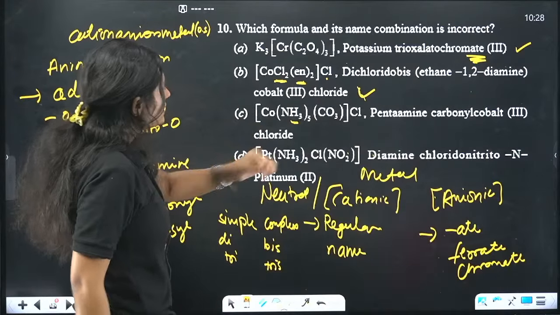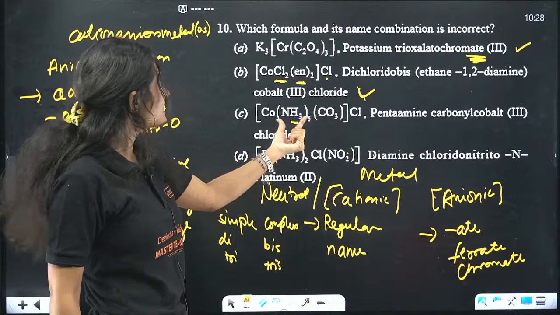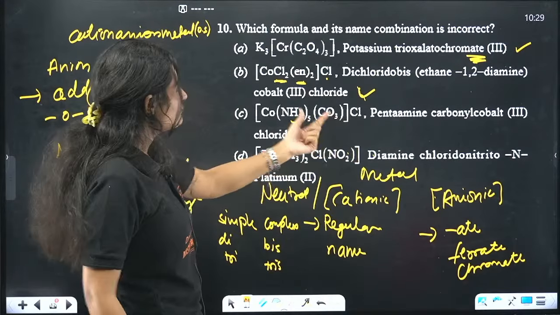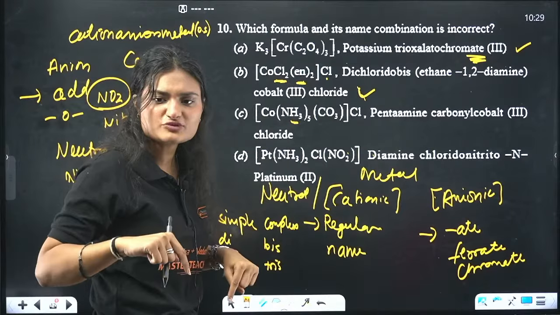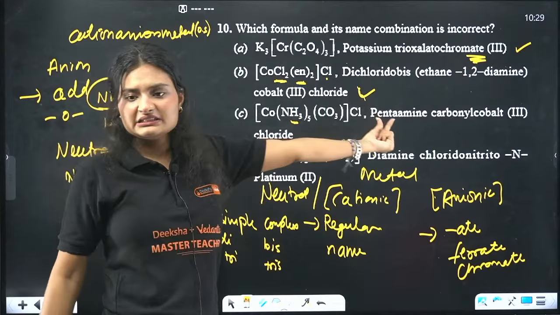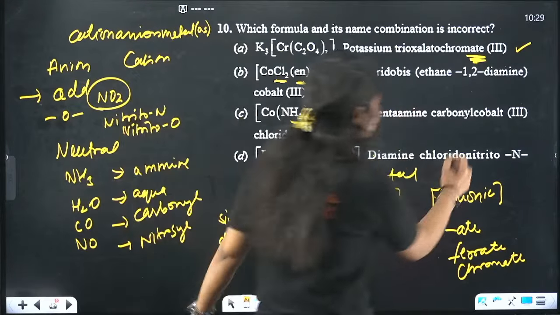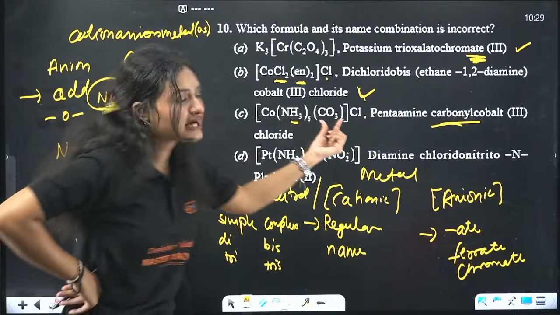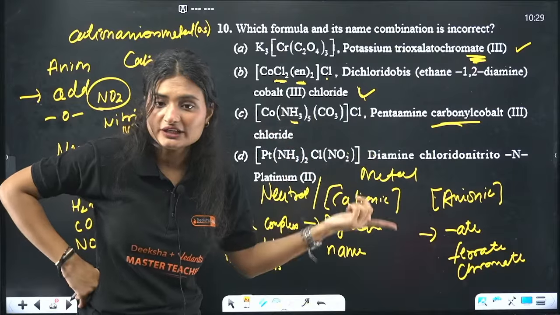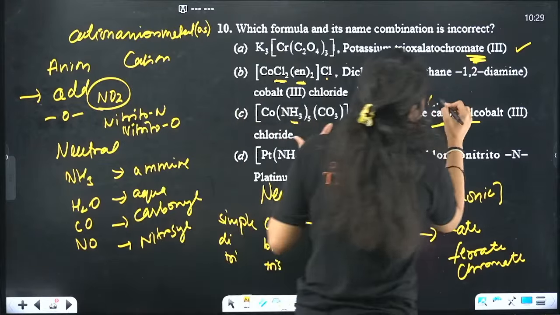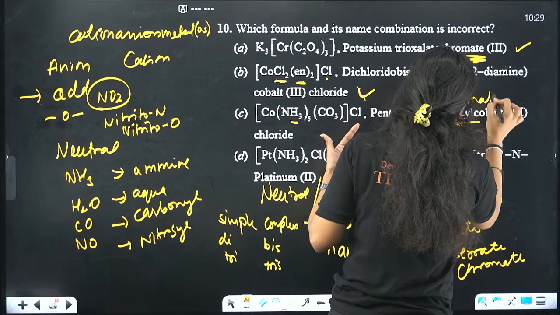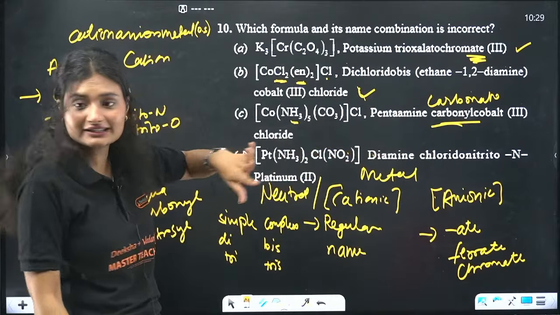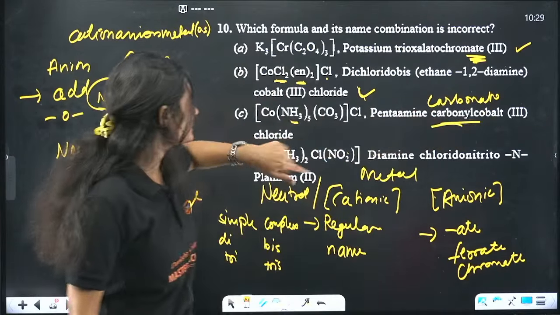Now look at here. So again, cationic part. We have amine and we have carbonate. So which comes first, amine or carbonate? Amine comes first. So pentaammine, carbonyl, wait a second, carbonyl, isn't that incorrect? Because this is carbonate and we'll write carbonato, right? The name should be carbonato. It should not be carbonyl, right? So yes, that is the error. Rest, let's look at the other name. Cobalt 3, that is correct, and chloride.